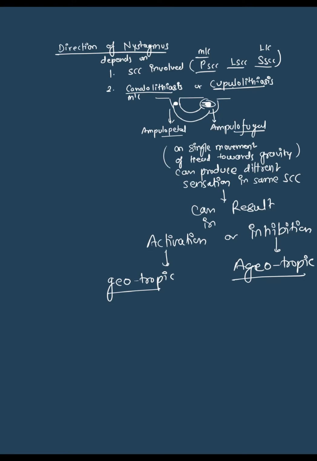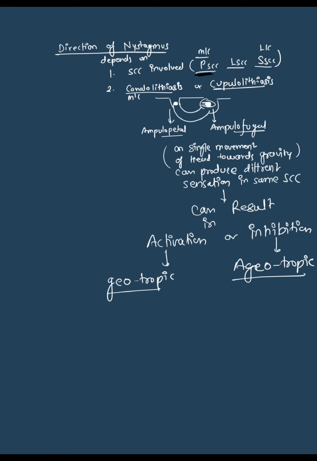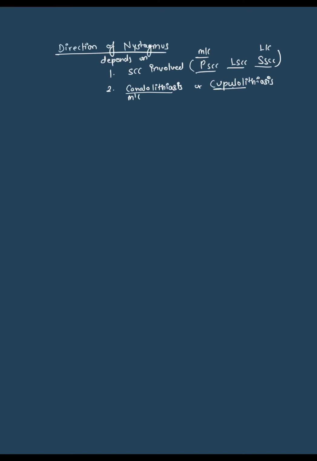Now, how do we diagnose it? Nystagmus. To diagnose, we look at the direction of nystagmus. The direction of nystagmus depends on two things: the semicircular canal involved, and whether it is canalolithiasis or cupulolithiasis. The most commonly involved is the posterior semicircular canal, and the least common is the superior semicircular canal. Again, canalolithiasis is more common than cupulolithiasis.